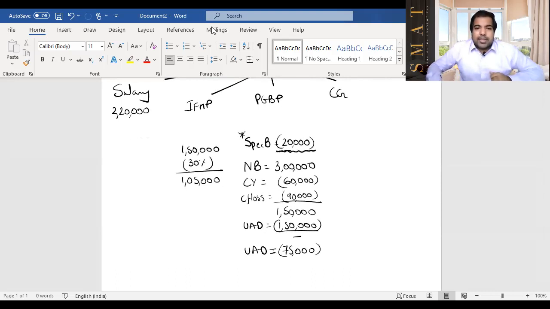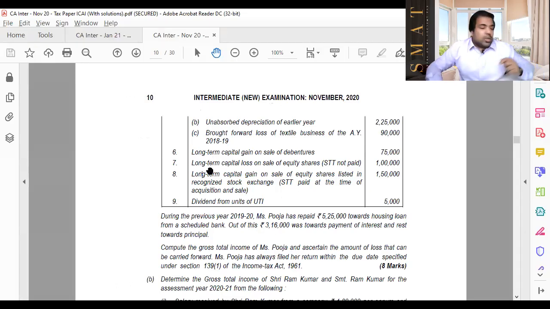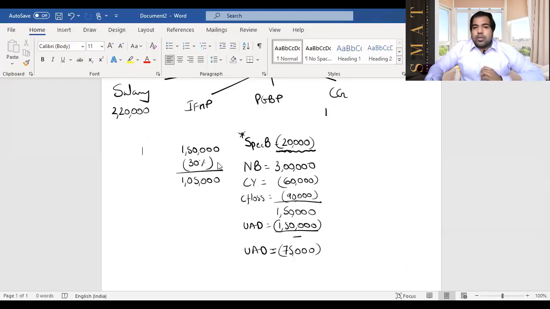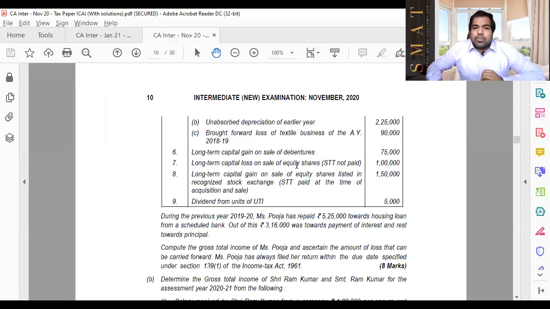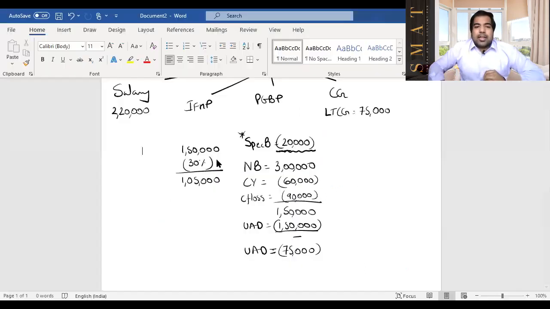Next, let's see what else is there in the exam question. Long-term capital gain on sale of debentures, 75,000. It's a gain. So I'm just going to go here and write long-term capital gain. So that's long-term capital gain of 75,000. It's unique blood, but it's not a loss, so I'm not writing unique blood right now. Then you have a long-term capital loss of 1 lakh. STT not paid, doesn't matter, all that, guys. All you need to do is long-term capital loss, unique blood of 1 lakh because that's a loss, so it comes in brackets.